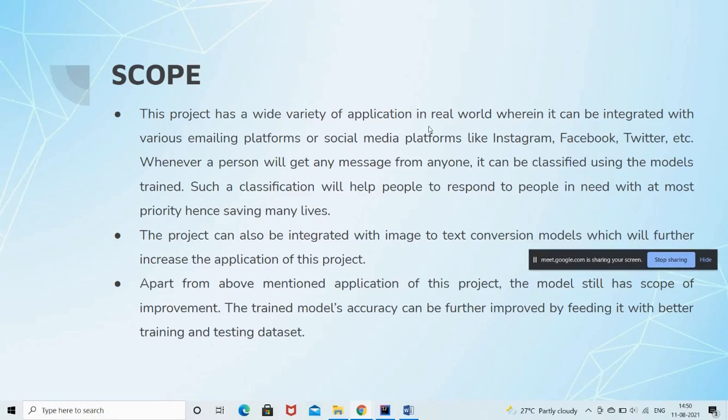And coming to the scope, apart from the user interface, the models that we have trained can be implemented on social media platforms and email platforms, so that requests people receive can be classified and people can respond to them quickly. There is also further scope for improvement in the project, particularly regarding the data set, because the data set wasn't sufficient, since it was made by us and wasn't available elsewhere. That can be improved, and further the models can be improved.